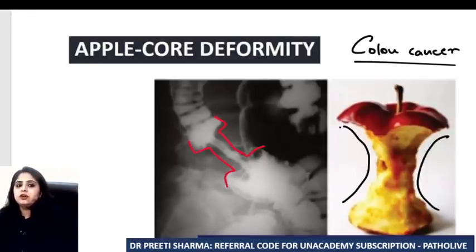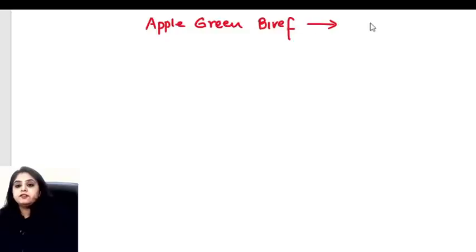Actually, there are not many apple related things that you have in path. If I ask you where do you see the apple green birefringence, I think everyone would remember because I've taught you. Apple green birefringence is seen with amyloid, and it is seen when I put a stain called Congo red.